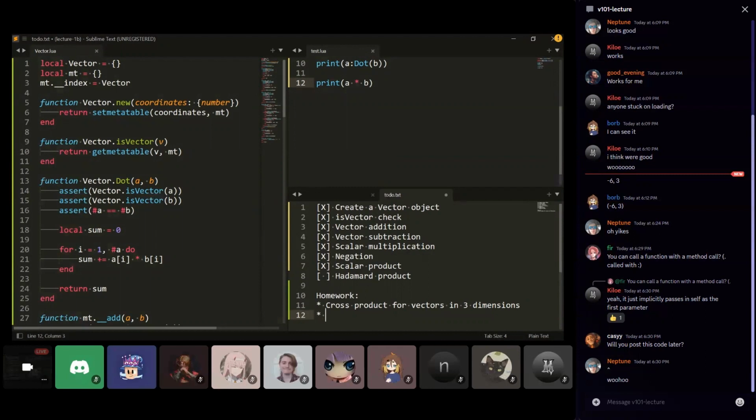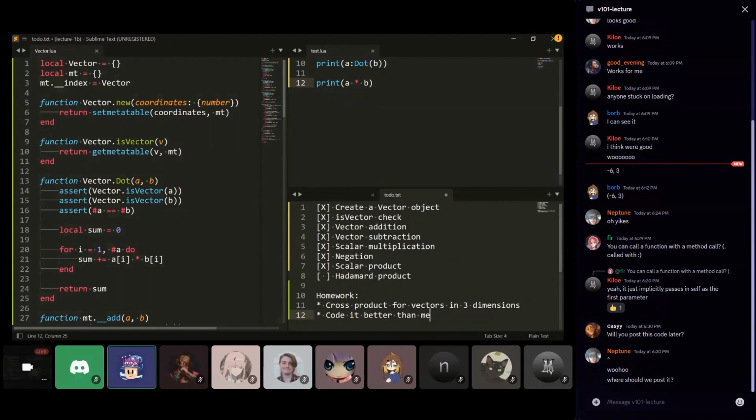What else? I had a list somewhere. One of the things that was on the list was code it better than me. I know you all are very good programmers. I am not. I trust that you can do a better job of this.